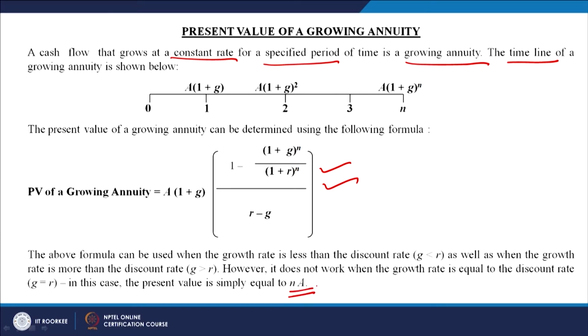It will be NA. So, N means the total annuity which is coming to us, because the amount of the annuity which is reducing because of the discount factor is also being appreciated because of the growth factor, right. So, in that case R is equal to G, it means how much reduction is coming because of the time value of money, because that cash flow is occurring to us 1 year from now. So, the value of that cash flow will not be equal to the same amount available with us in the 0 period. So, that will normally be adjusted, right.